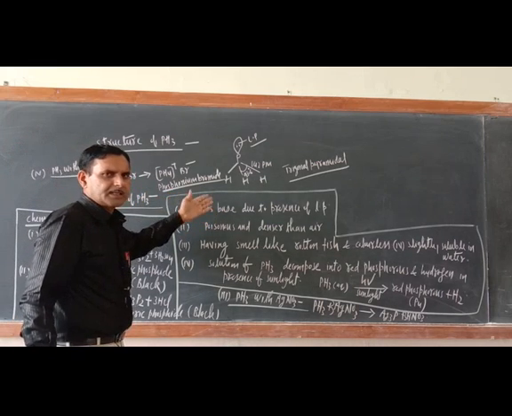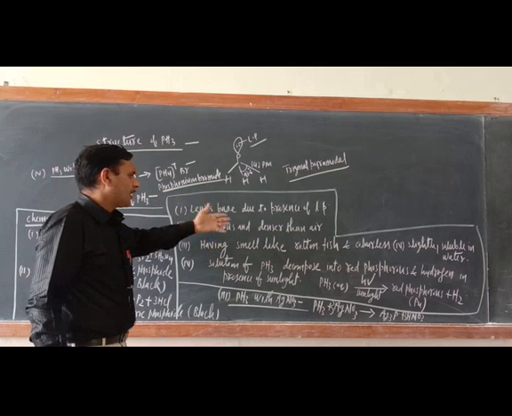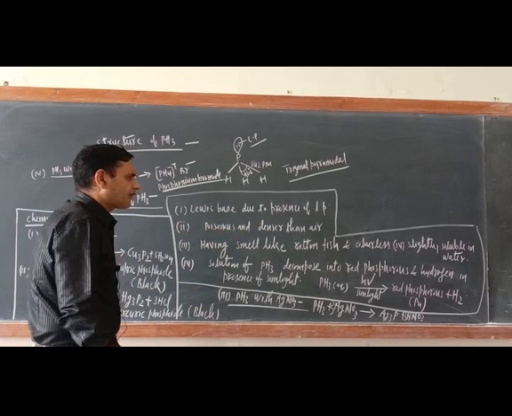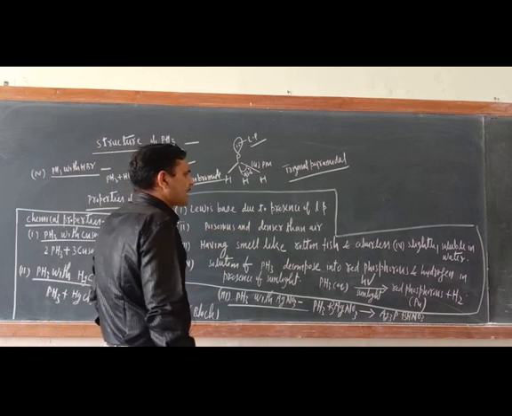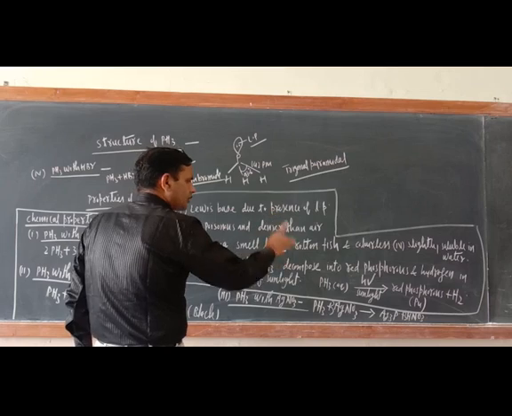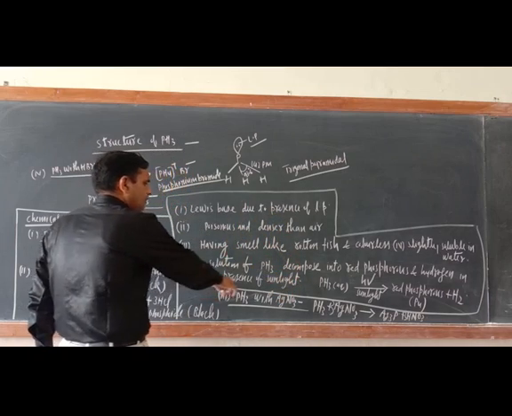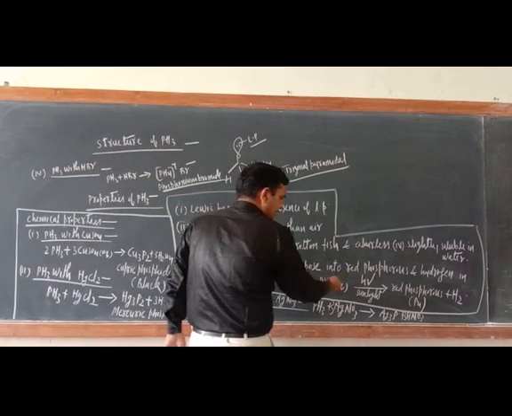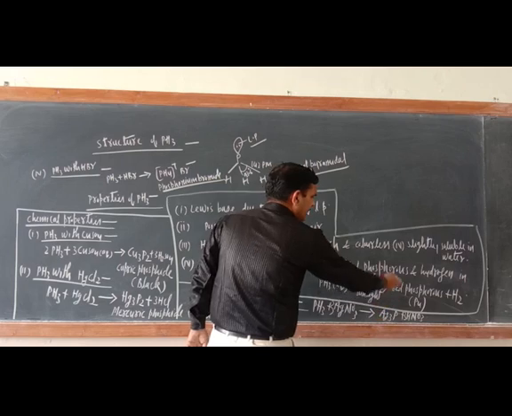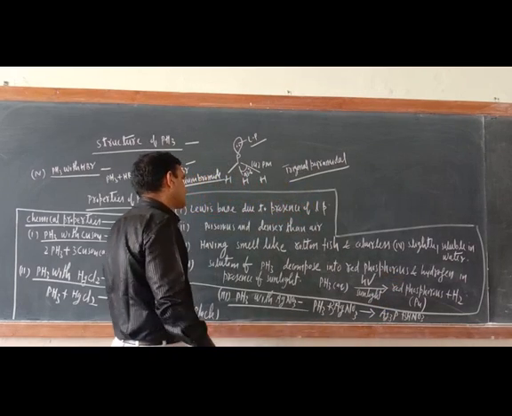It is a Lewis base, poisonous, denser than air, having a smell like rotten fish, colorless, and slightly soluble in water. A solution of PH3 decomposes into red phosphorus and hydrogen in the presence of sunlight. I wrote the reaction also. Just see, PH3 under sunlight gives red phosphorus and H2.